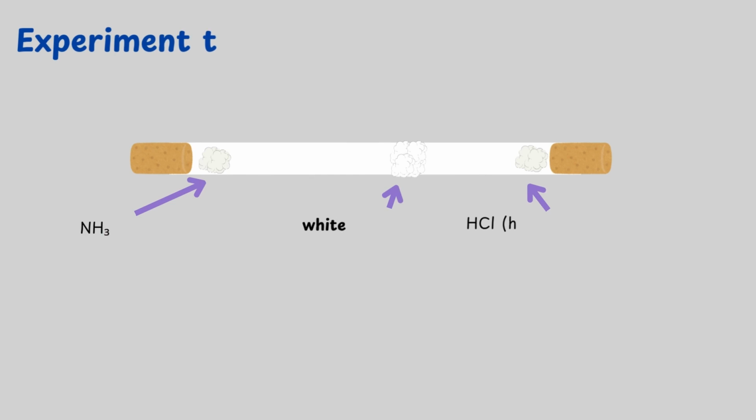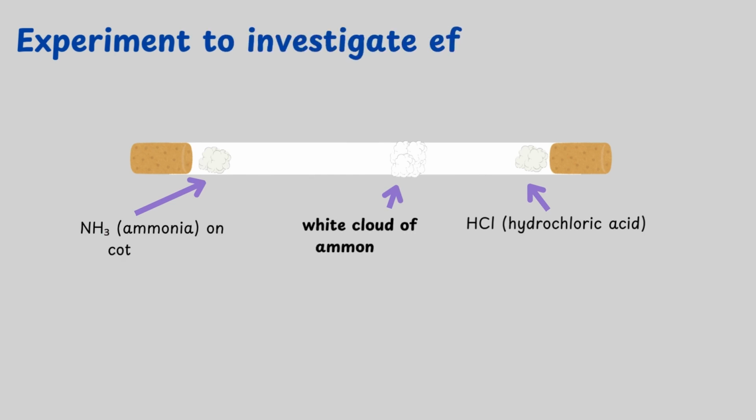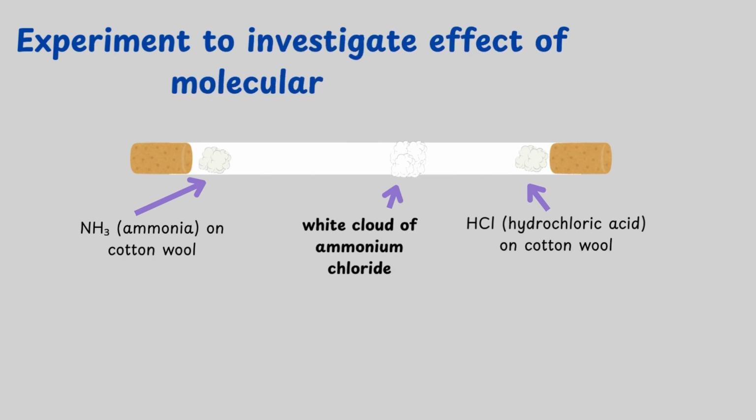Experiment to investigate the effect of molecular mass. This experiment is to show how the rate of diffusion changes based on different molecular masses. On the left of the tube is ammonia soaked in cotton wool, and on the right is hydrochloric acid soaked in cotton wool. When these substances are soaked into cotton wool, they eventually give off their respective gases, ammonia and HCl gas. When these two gases react, they form a white cloud of ammonium chloride.